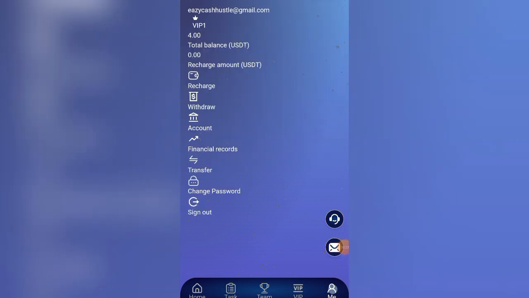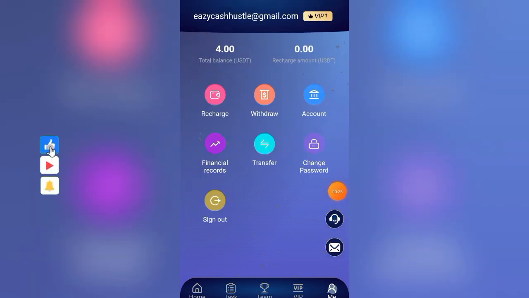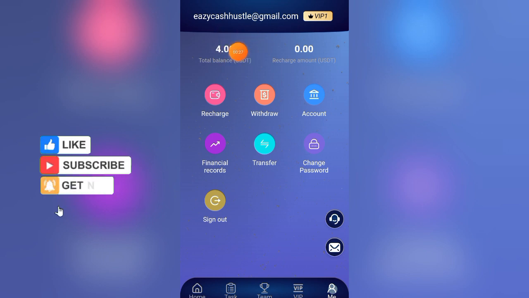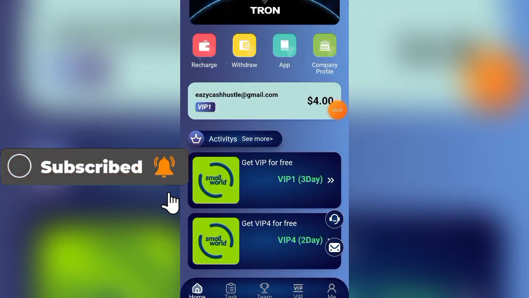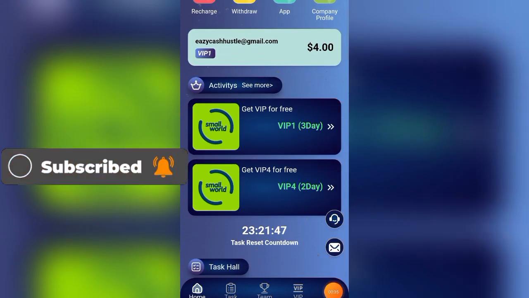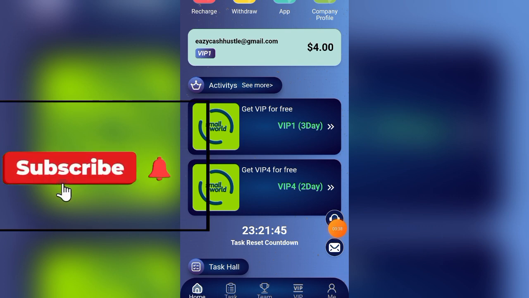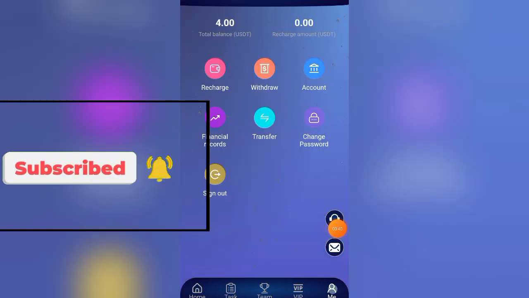It is loading now. You go to me, you see you have earned $4. Once you perform the task, you are going to earn $4 immediately. If you are in level 1, just like me, I earn $4 immediately. So I'm going to withdraw this $4 now. If you want to see the money, just come to me. This is the $4 I've earned.